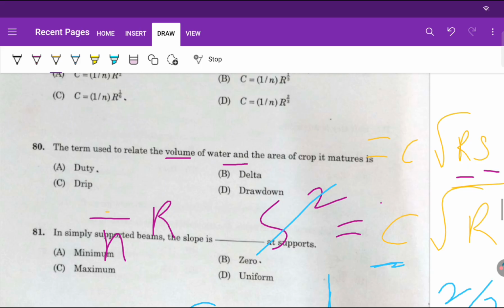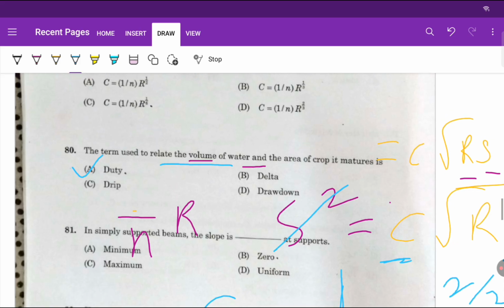Okay, now let's move to the next question. The term used to relate the volume of water and the area of crop it measures. It will be duty, right? We know that duty is a measure of the area to be irrigated by 1 meter cube per second of water supply. How much area can be irrigated by 1 meter cube per second supply?